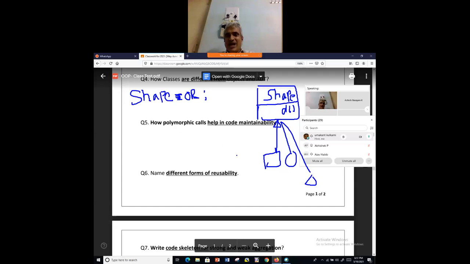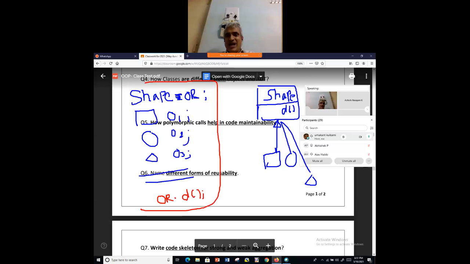Now, I'll create the objects. My O1 object is of the type Rectangle, my Circle object is O2, and my Triangle object is O3. Then I'll be writing some code here, and afterwards I'll be calling object reference dot draw. My code ends here. This is my entire code.